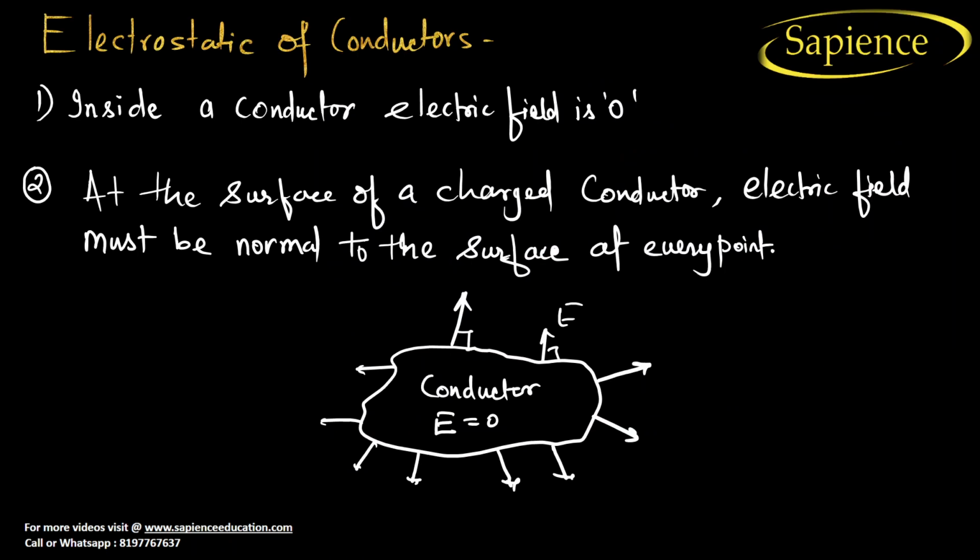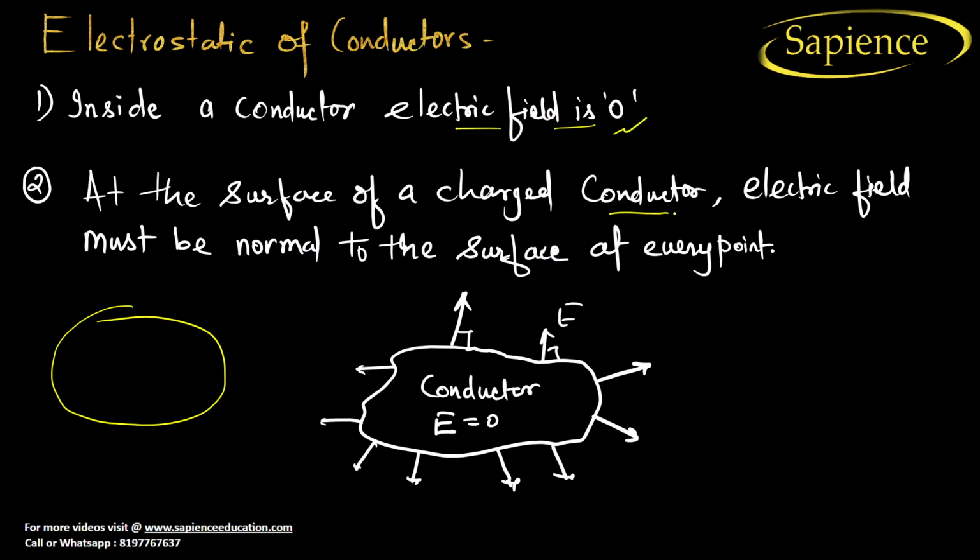Now we will go for the next topic, that is electrostatics of the conductor. So let us discuss more about the conductor. Inside the conductor, electric field is zero. Very important. Let us consider this is a conductor. So electric field at this point is zero. Right. This is very important.